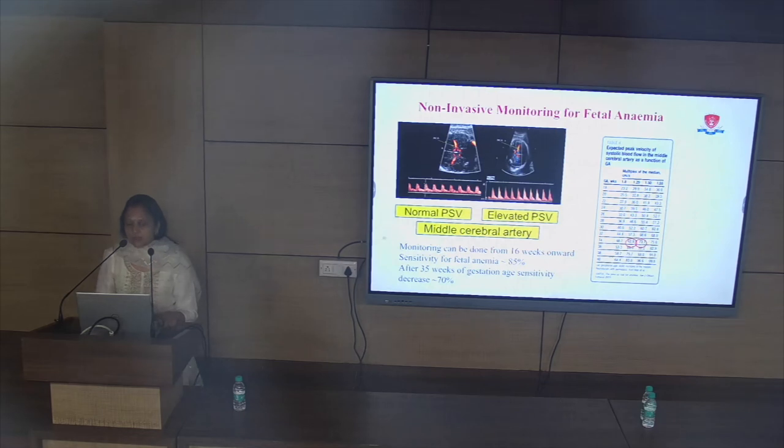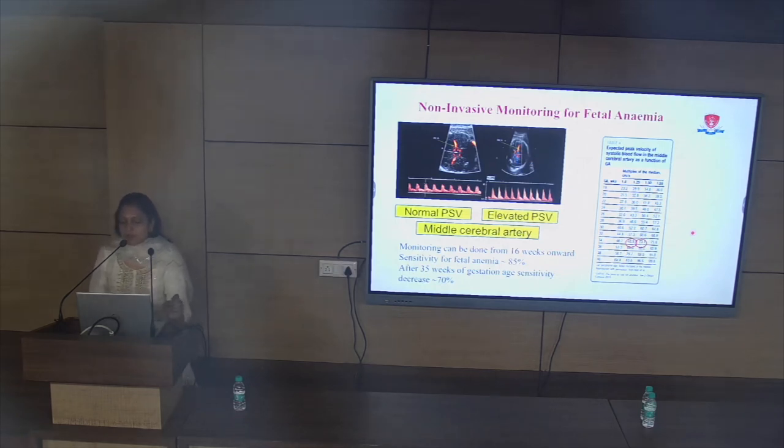So if peak systolic velocity is normal for gestation age, it means the fetus has not developed anemia till now, and if peak systolic velocity is high and more than 1.5 multiple of median for that gestation age, it means the fetus has developed anemia, and we need to do either delivery if gestation is more than 34 weeks, or transfuse the fetus in utero if less than 34 weeks.